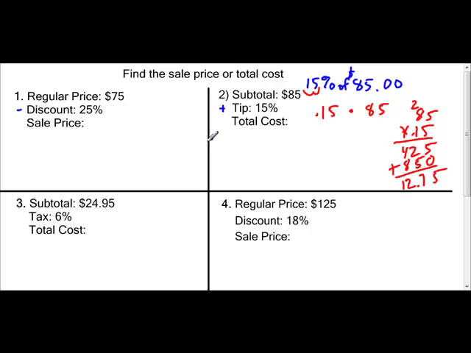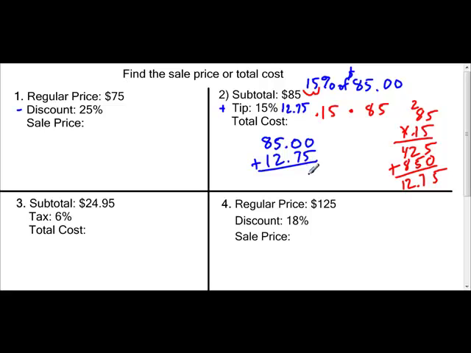So my tip amount is 12.75. Now, a tip is something I add. So I need to take my original amount, $85. I'm going to go ahead and write it like real money with a decimal and 2 zeros next to it because I know I've got a decimal and some money after that. So 12.75. I've lined up my decimals. Remember, we line up our decimals whenever we add or subtract.